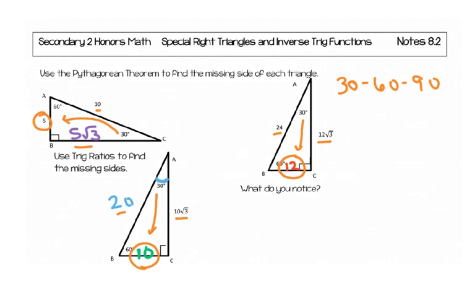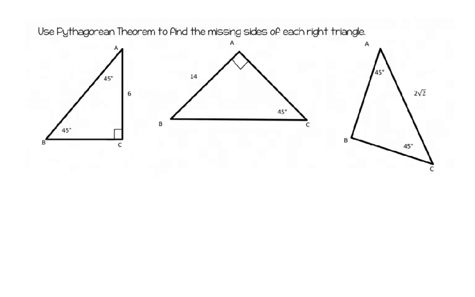And it actually is a very important pattern. So if I say that my shorter leg is x, my longer leg will be x times the square root of 3, and my hypotenuse will be 2 times x. So that's the ratio of the 3 sides. And so if I write like a 3-dimensional ratio right there. Okay, let's go to the next set of examples.